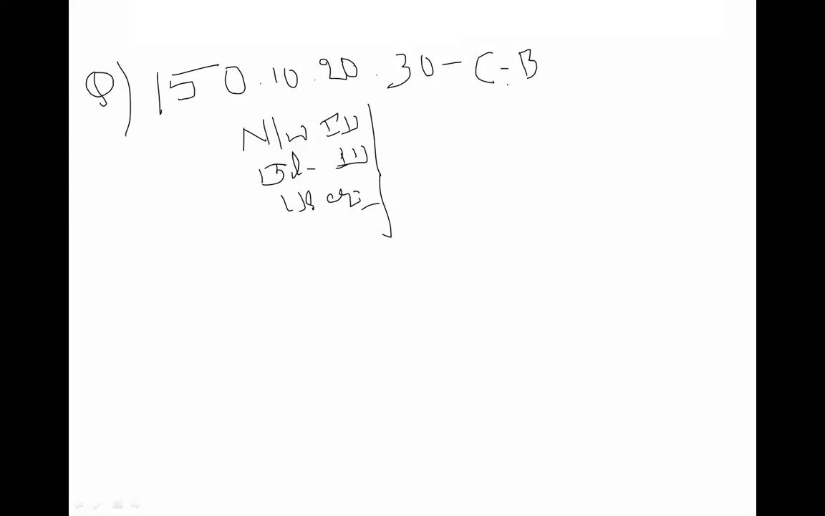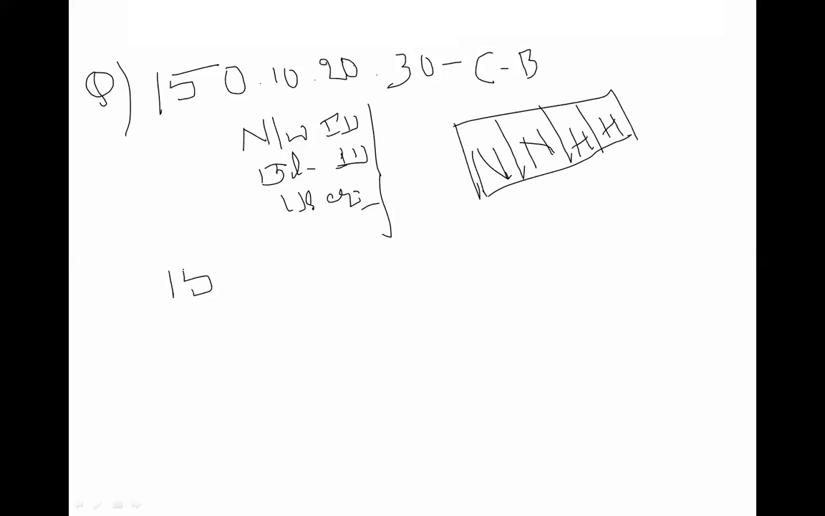How to find the network ID? If it is class B, how many octets are reserved for the network? Two octets for class B, and the remaining are host. You have to write the same thing, 150.10.0.0. The network part remains the same, and the host part becomes 0. You got this network ID.